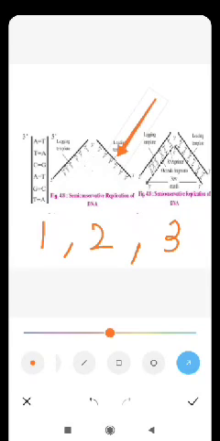Why are they called templates? Both these separated strands will produce a new strand. This will produce a new strand opposite to it here, and this will also produce a new strand opposite to it here. But these two strands produced by the old strands, this is the old strand and the new one will be added here. This is also an old template and a new strand will be added here.